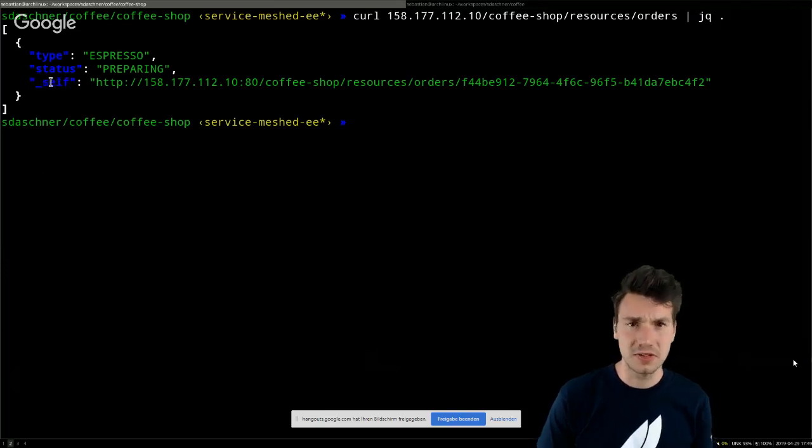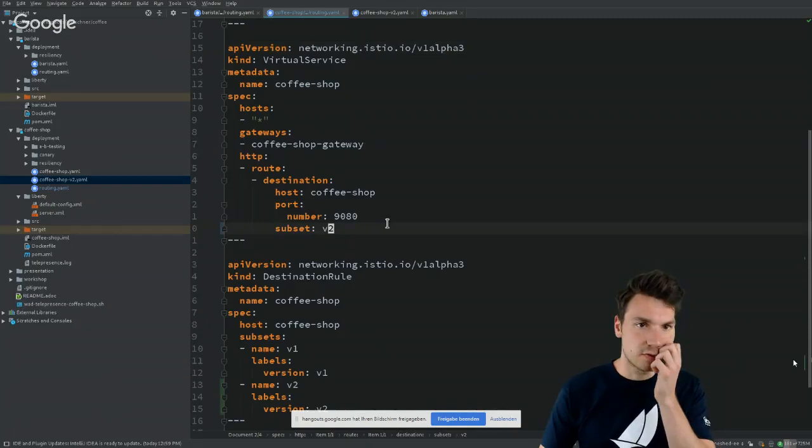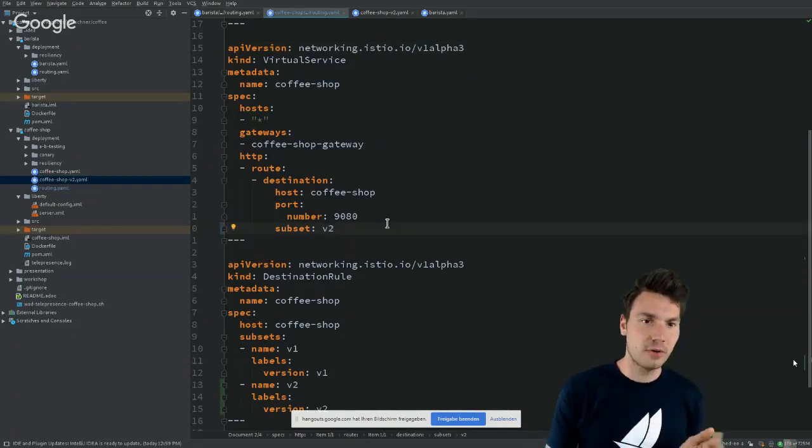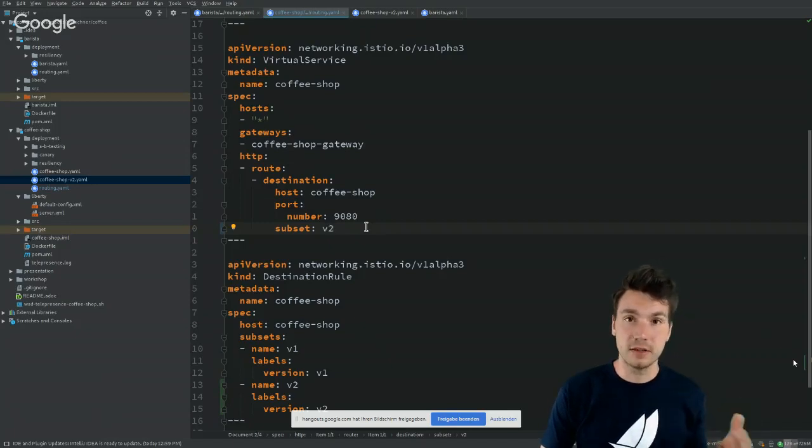So we introduce some hypermedia link instead of just the ID, if you remember it from before. So this is now to reroute the traffic from subset v1 to v2, but manually or explicitly, not only done by Kubernetes deployment, what we could do also.